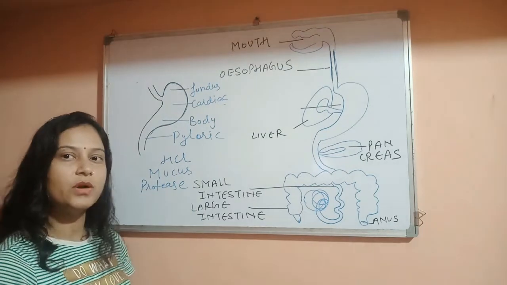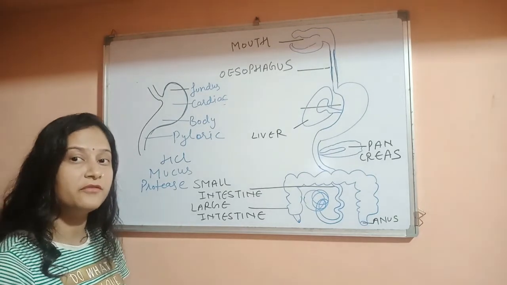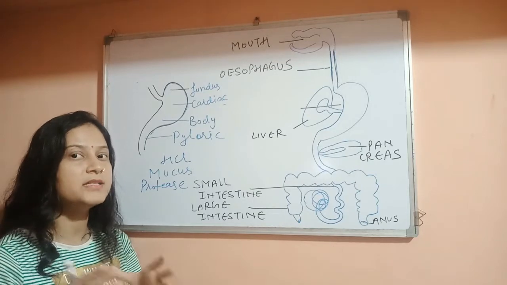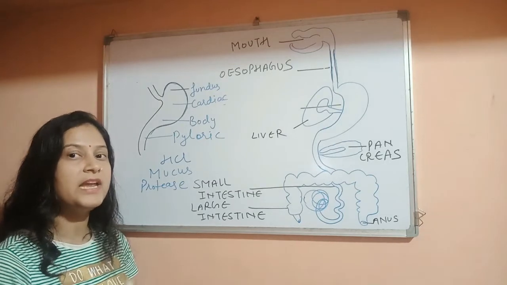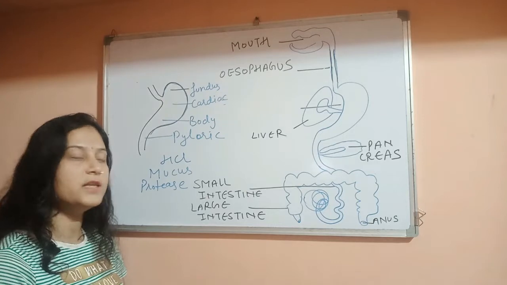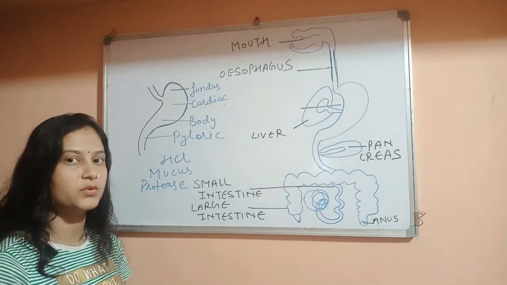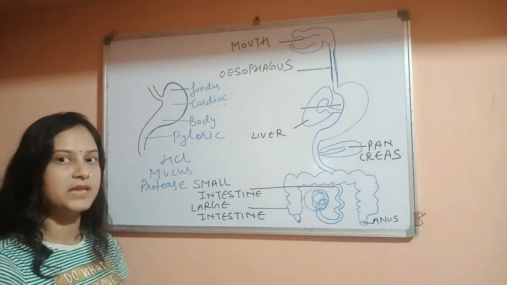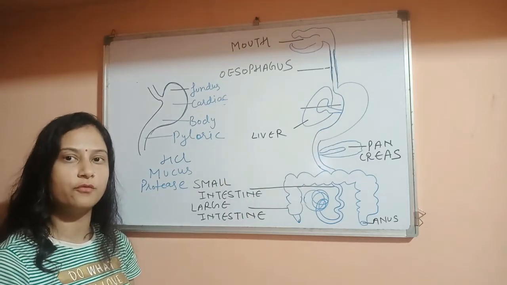Next is protease. What is the function of protease? Protease is an enzyme that converts the larger molecules of proteins into the smaller ones. Protease is also known as protein digesting enzyme. Why protein digesting enzyme? Because this enzyme converts the large molecules of proteins into the smaller ones. So these are the three important substances which are released into the stomach for the processing of food.